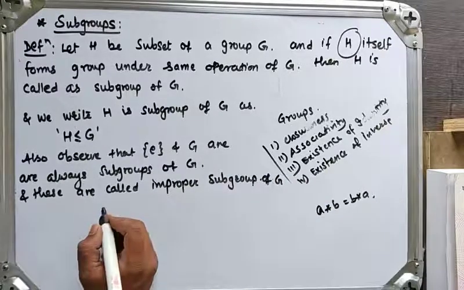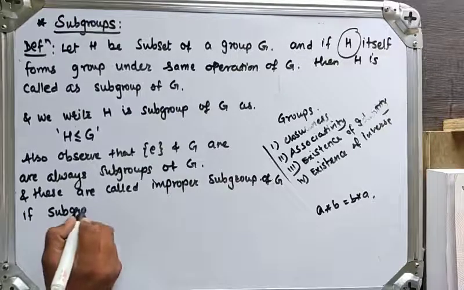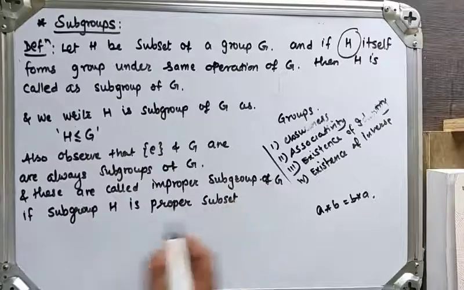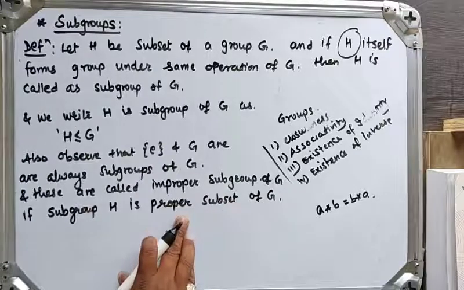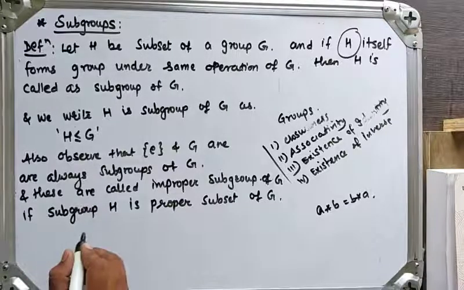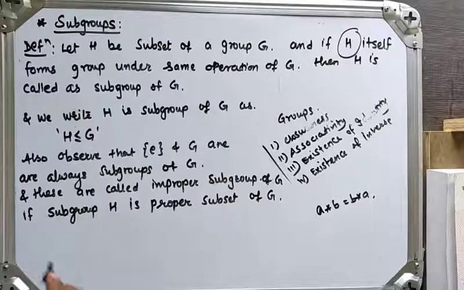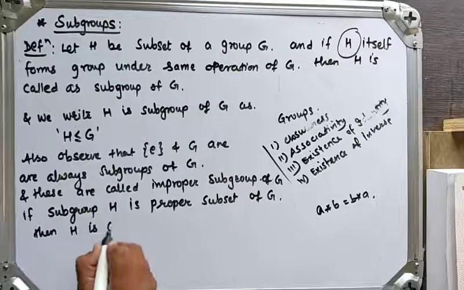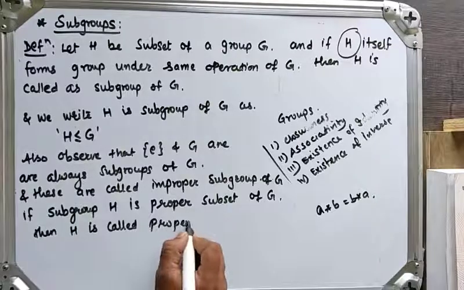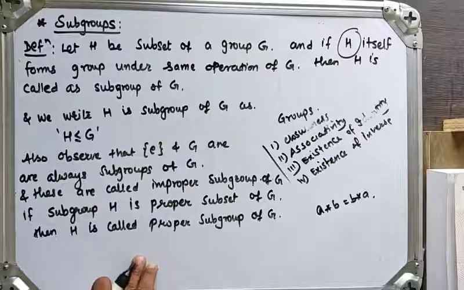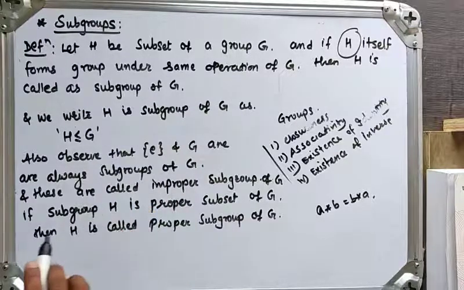If a subgroup H is a proper subset of G, and H is not equal to the identity, then it is called a proper subgroup of G. H is a proper subset of G, then H is called a proper subgroup of G. Observe that the identity and G are always subgroups of G, and these are called improper subgroups, and if a subgroup H is a proper subset of G, then it is called a proper subgroup of group G.